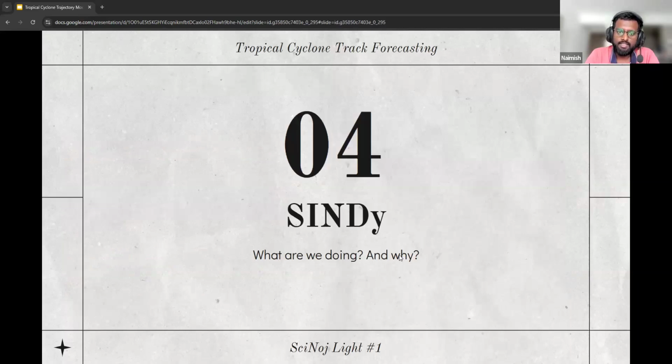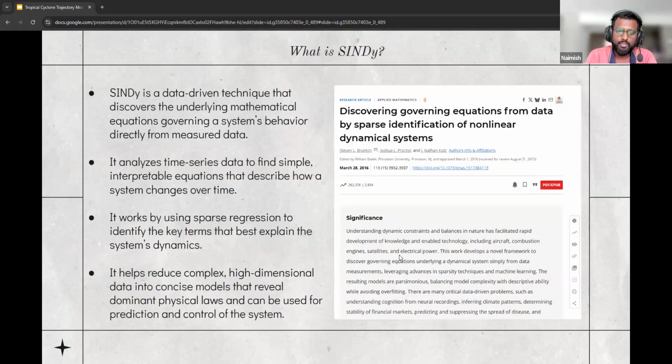Cool. So now that that's out of the way, let's look at SINDy. Ram Narayan mentioned SINDy at the starting of the presentation, and now we'll finally understand how this works. We just need to get a feel for it though, because it is slightly maths heavy and there is a lot of Greek and Latin every now and then. If it sounds like Greek and Latin, that's because it is Greek and Latin. So it's fine if we don't fully get it on the first go, right? Cool. So what is SINDy?